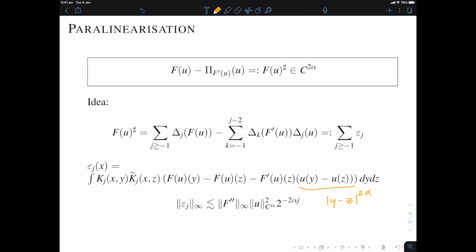And so |y - z|^(2 alpha), if you combine that with the scaling property of the k_j, will tell you that the sup norm of the epsilon_j scales like 2^(-2 alpha j). But now your epsilon_j's are frequency localized, they scale in that particular way. This is exactly telling you that f(u)^sharp is in C^(2 alpha).